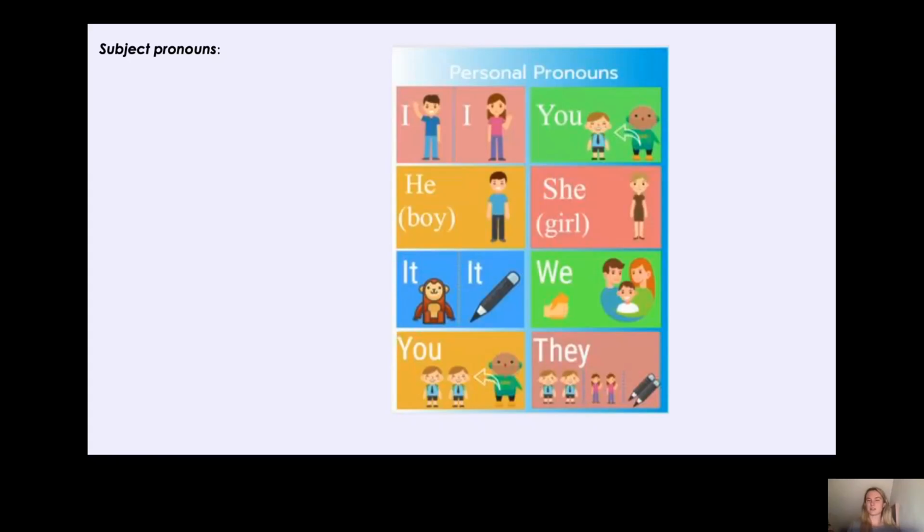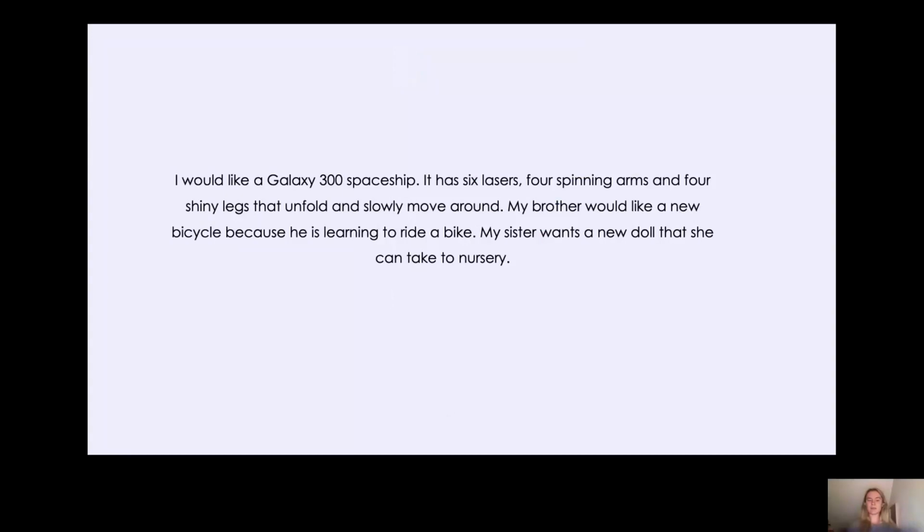Now let's see if we can spot some in a little text. So here we've got, I would like a Galaxy 300 spaceship. It has 6 lasers, 4 spinning arms, and 4 shiny legs that unfold and slowly move around. My brother would like a new bicycle because he is learning to ride a bike. My sister wants a new doll that she can take to nursery.